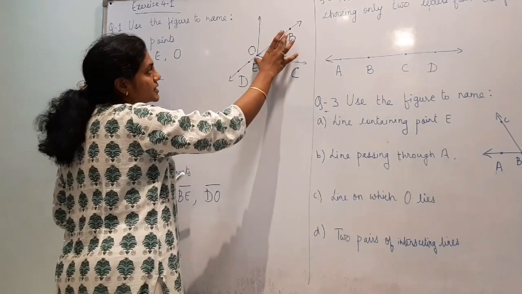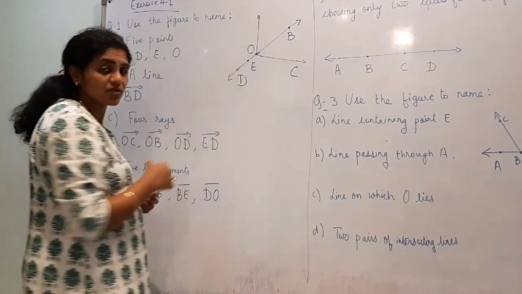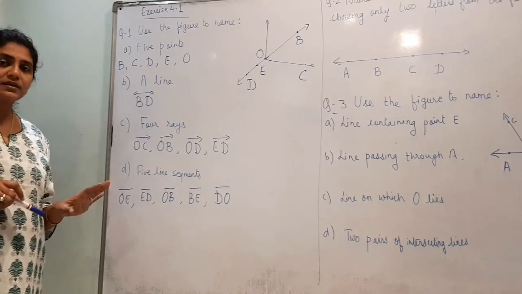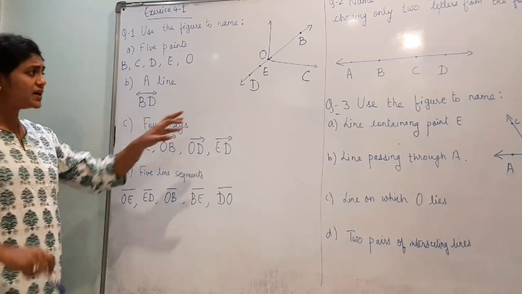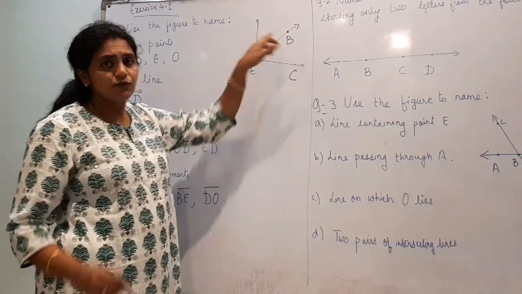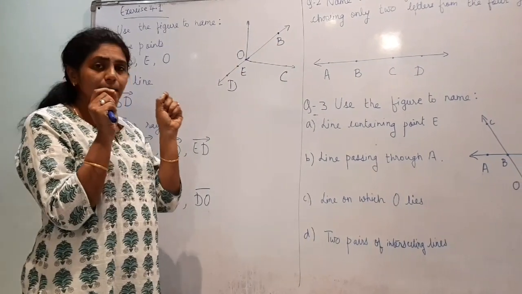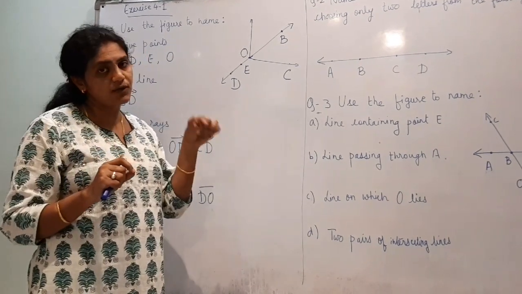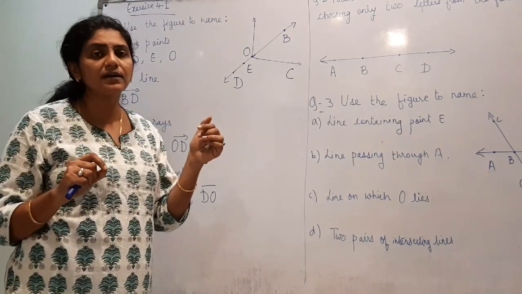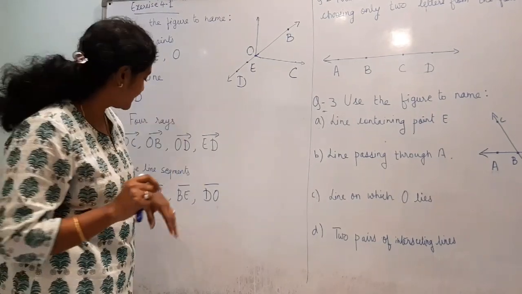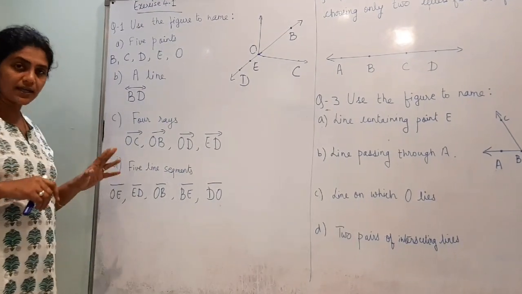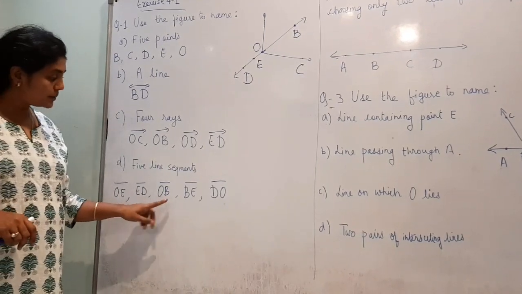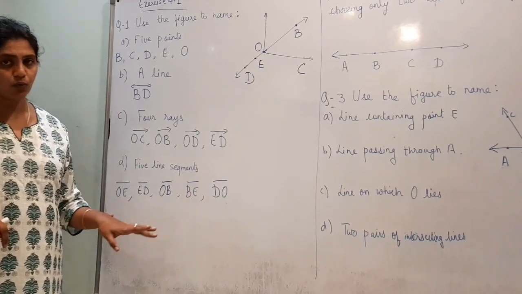BD is a line, but BD also you can take if you consider only points B and D, and it becomes a line segment. It is a part of a line. A line segment is nothing but a part of a line. So I have taken 5 line segments: OE, ED, OB, BE and DO.